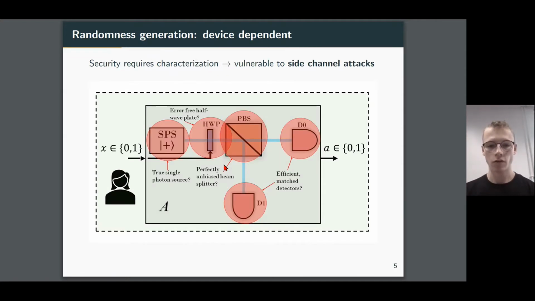In order to verify that this is indeed a random number generator, Alice has to make sure that all these components are operating as they should. So the detectors are efficient, there are no errors in the beam splitter or the wave plate, and this is a perfect single photon source. This is all very difficult to implement in practice and leaves the devices vulnerable to what are called side channel attacks. These are attacks where an eavesdropper exploits imperfections not captured in the security model and uses this to undermine the security of the devices.